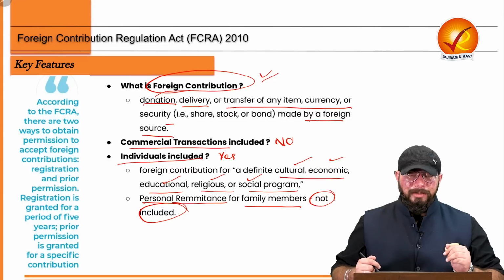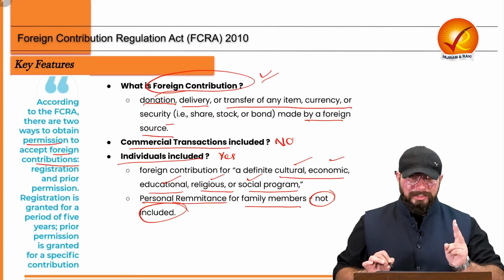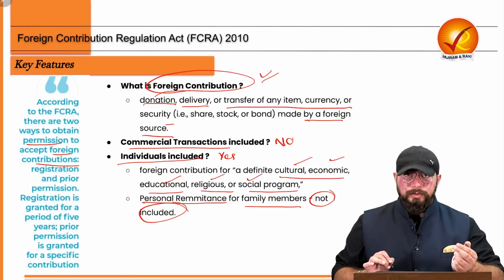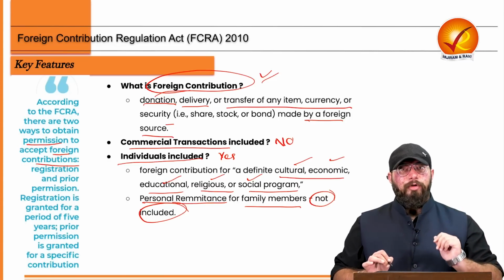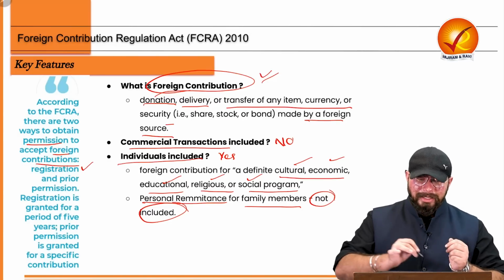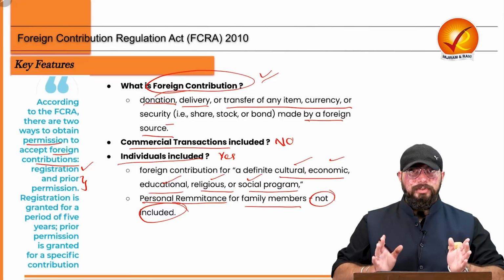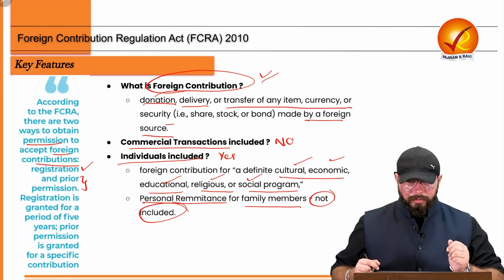According to this FCRA, there are two ways to obtain permissions to accept foreign contributions. So there are two ways in which you can obtain the permission from the government to accept any foreign contribution. First way is through registration. Second way is through prior permission. That is, you take prior permission before accepting the foreign contribution.